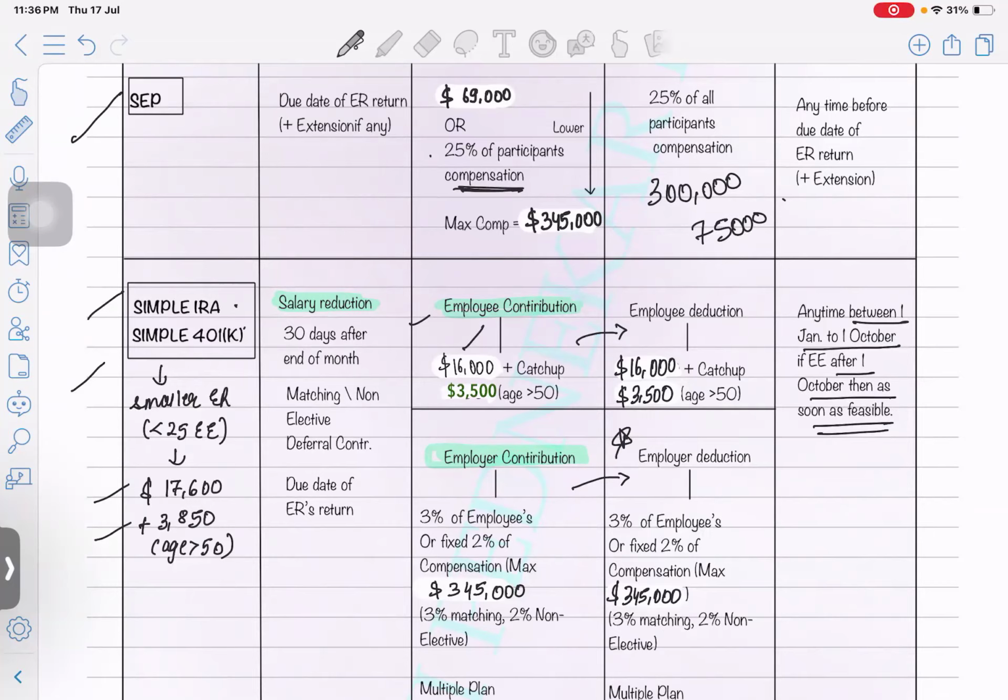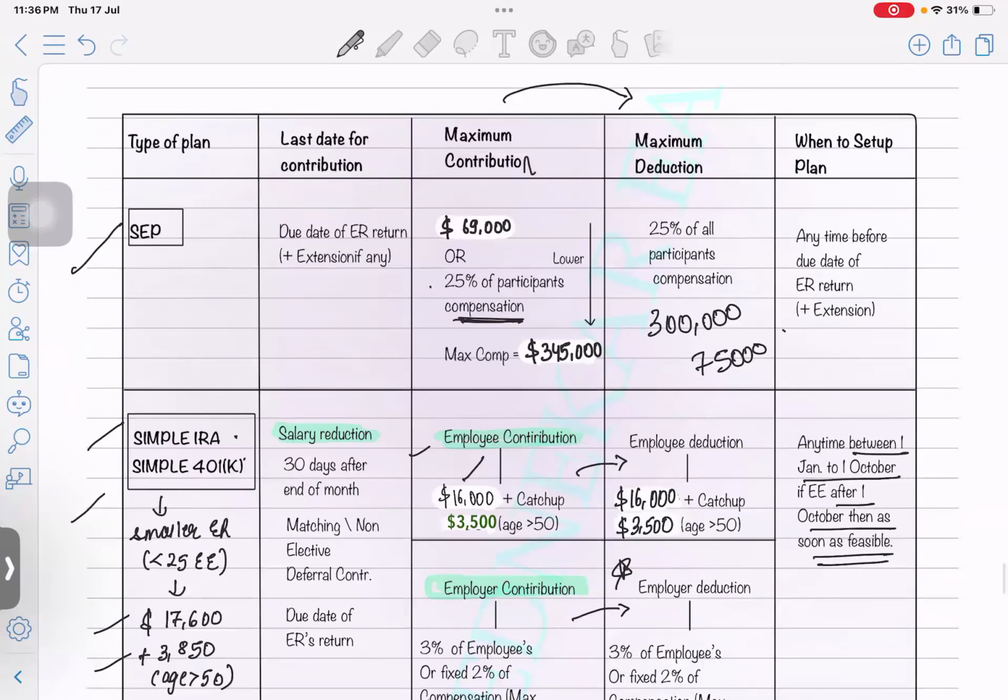There are different plans, right? So in that case, the compensation definition will be whatever revenue they are receiving from that employer multiplied by 25%. That's the maximum contribution amount they can contribute. But deduction is limited to only 25%.